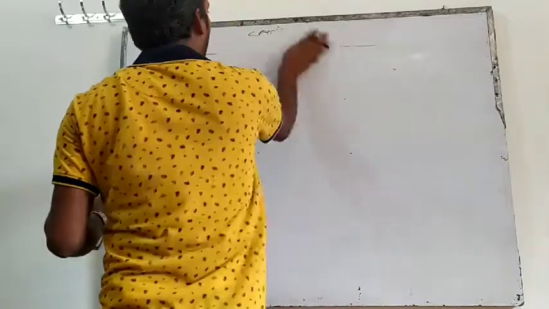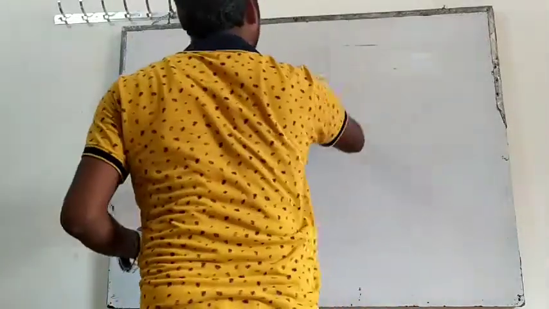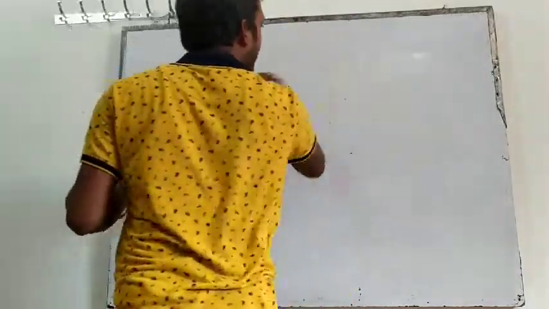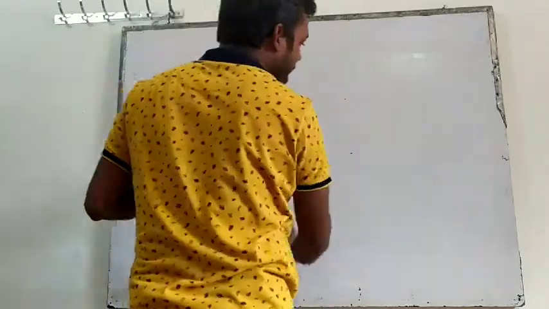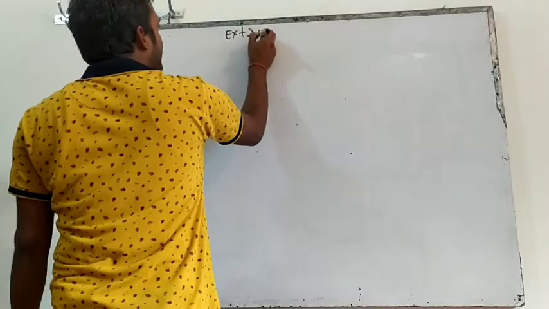We will study everything one by one. Okay, write the topic: extrinsic semiconductor.